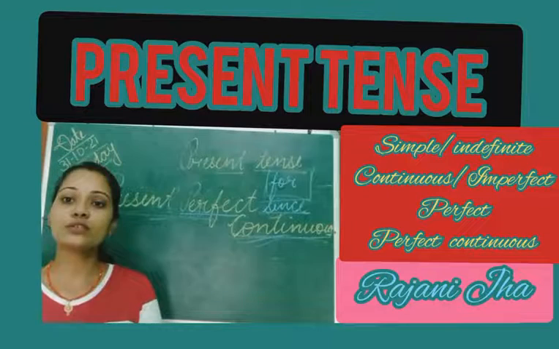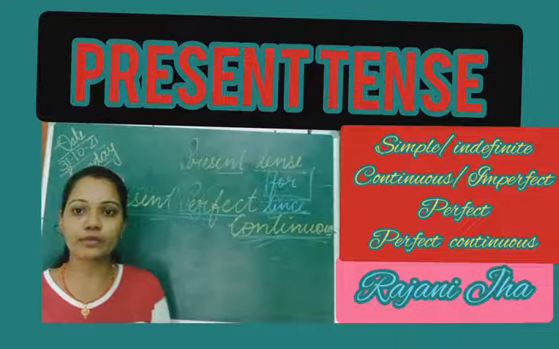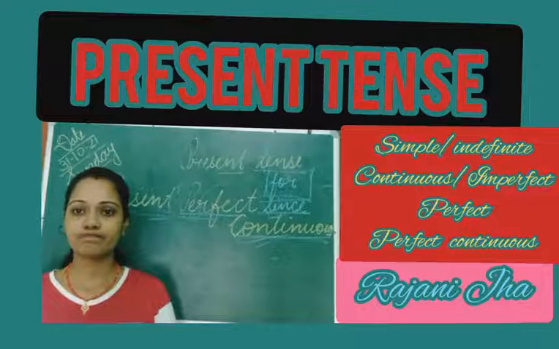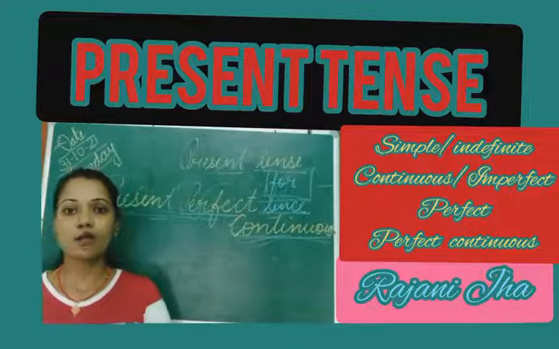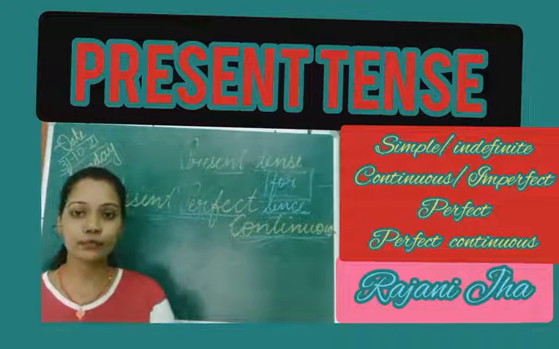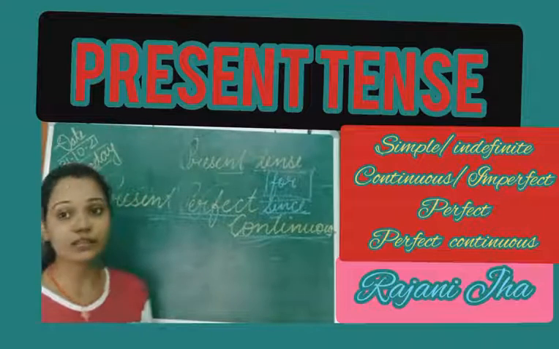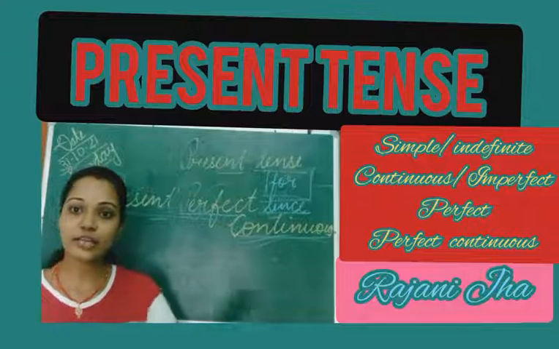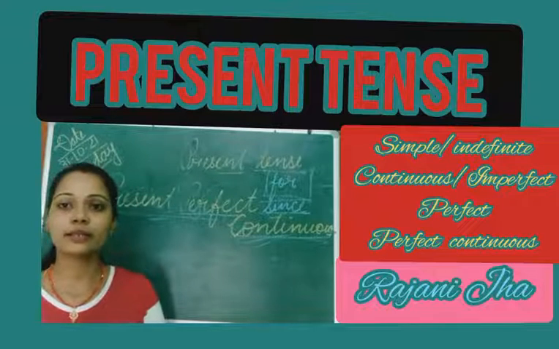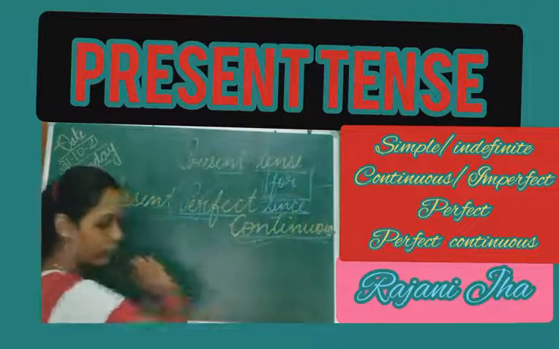then since is used for the time which we know, which is certain for us. Okay, like in the morning. So if I say, I just woke up in the morning. Sorry, this is not the example. I'll tell you about this structure, then I'll tell you. If I talk about the morning, that is fixed. If I talk about yesterday, that is also fixed. If I say since 8 o'clock in the morning, that is also certain. So for is for uncertain time, and since is for certain time.